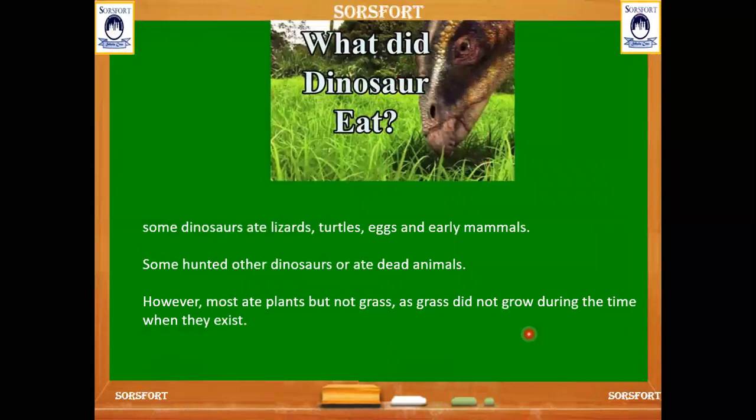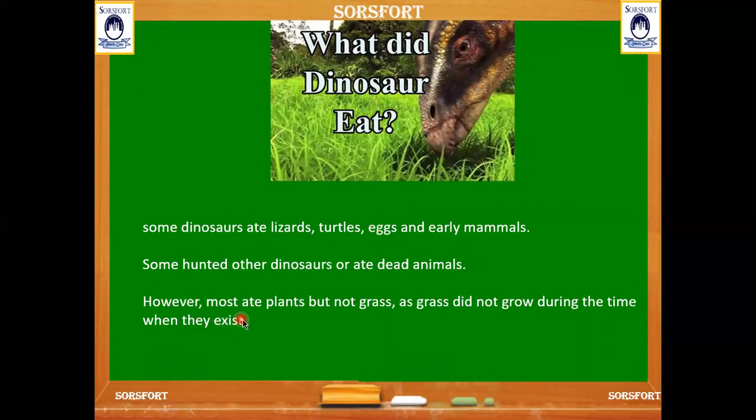And what did dinosaurs eat? What were the dinosaurs eating at that time? When they existed, they ate lizards, turtles, eggs, and early mammals. Early mammals are the small baby animals. And they also hunted small dinosaurs for their food and also ate dead animals.